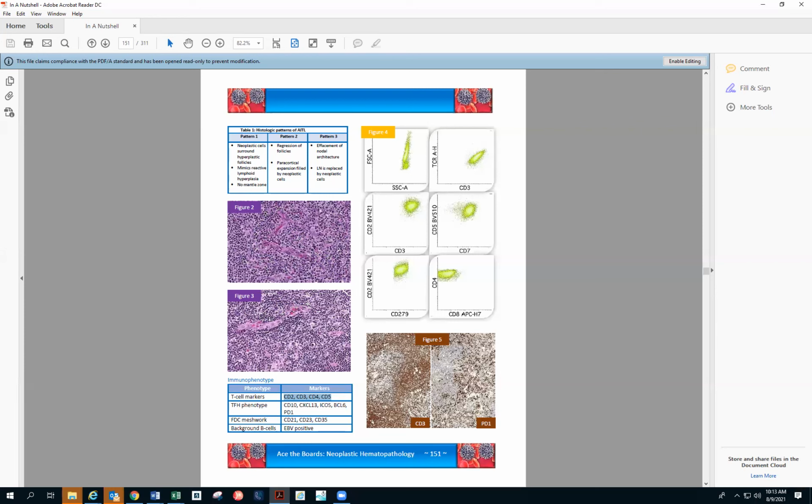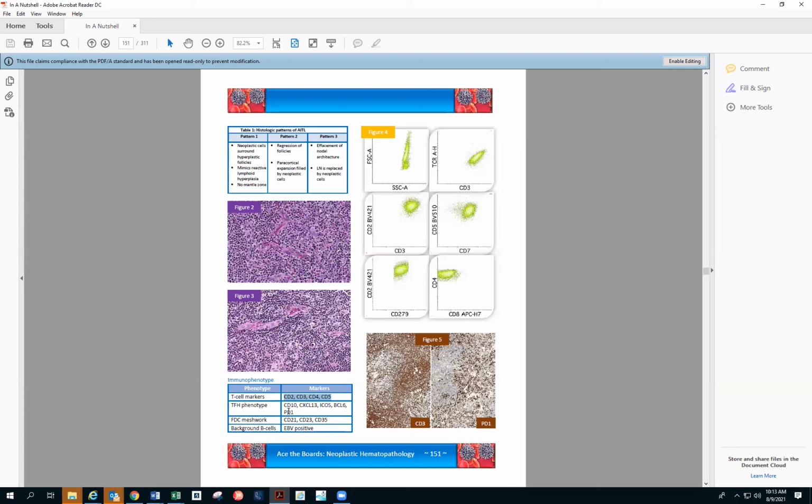That's the typical feature, and the FDC meshworks will be very prominent as well. The cells in the background will be more of mixed cells and eosinophils. You'll usually see eosinophils in the case of AITL. So that is the typical AITL.